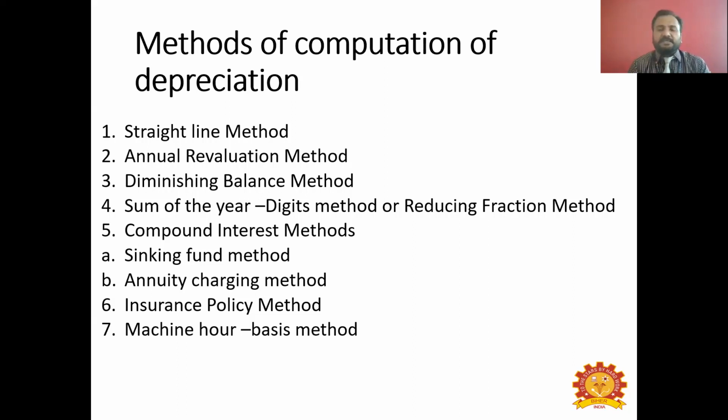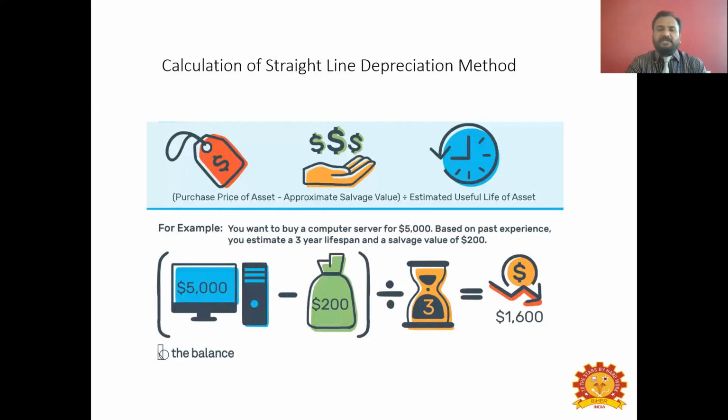There are different types of methods that you can use to estimate the depreciation amount: straight line method, annual revaluation method, diminishing balance method, sum of year digits method, compound interest method, sinking fund method, annuity charging method, insurance policy method, machine hour basis method. Out of which there are some important methods available here. The first one is straight line method. Straight line method in the sense you have an asset and you have a value, price of an asset when you purchased it.